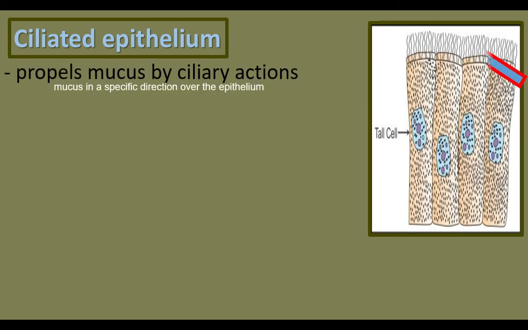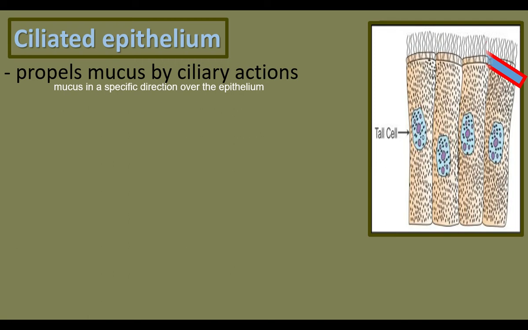The cilia in the ciliated epithelial cells propel mucus by ciliary action. The cilia move just like the plants show wave-like movement in the paddy field. In the paddy field, the paddy plants show wave-like movement due to wind. These cilia also show such movements and propel mucus over the epithelium.